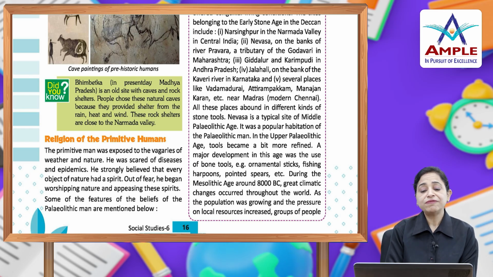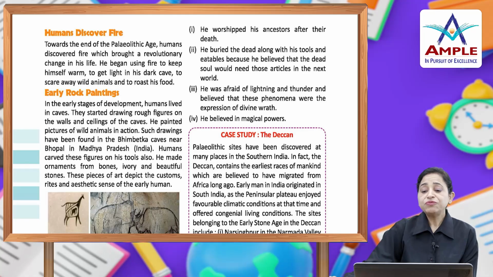Some of the features of the beliefs of the Paleolithic man are mentioned below. Number one, he worshipped his ancestors after their death, and he buried the dead along with his tools and eatables because he believed that the dead soul would need those articles in the next world. He was afraid of lightning and thunder and believed that these phenomena were the expression of divine wrath. He believed in magical powers.